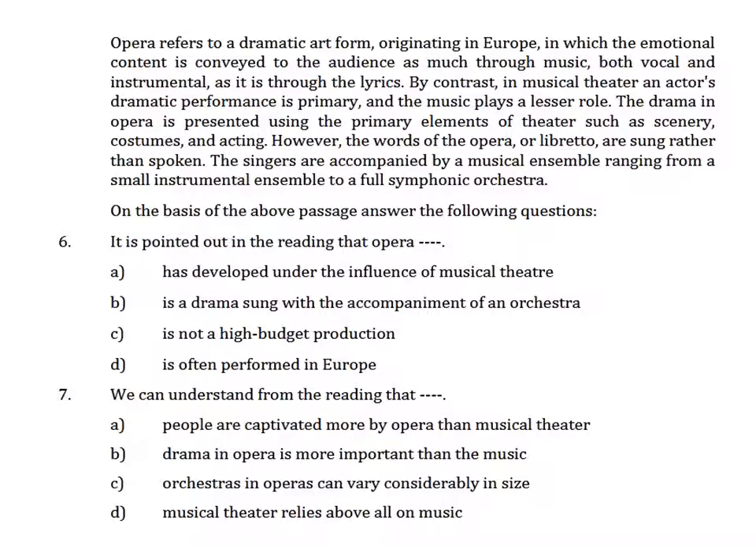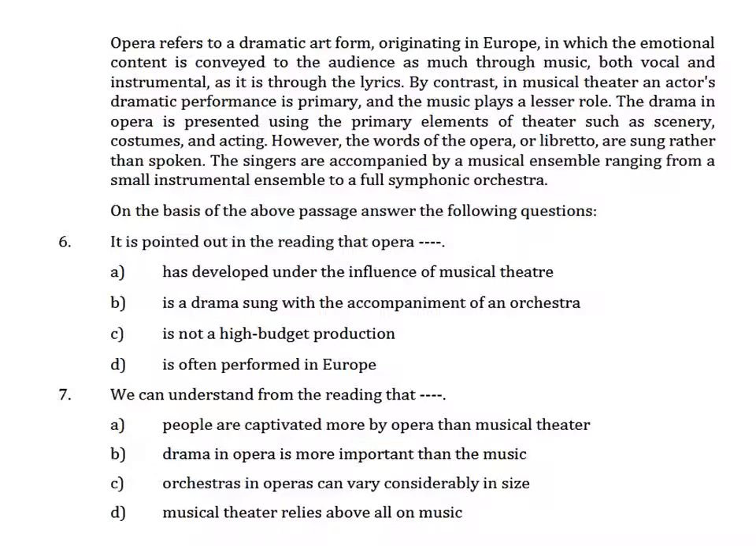Now we come to the paragraph, or the passage, that was given, and like this only you also get it in your exam as well. So it says opera refers to a dramatic art form originating in Europe in which the emotional content is conveyed to the audience as much through music, both vocal and instrumental, as it is through the lyrics. By contrast, in musical theatre, an actor's dramatic performance is primary and the music plays a lesser role.